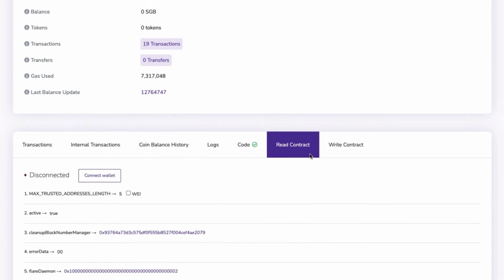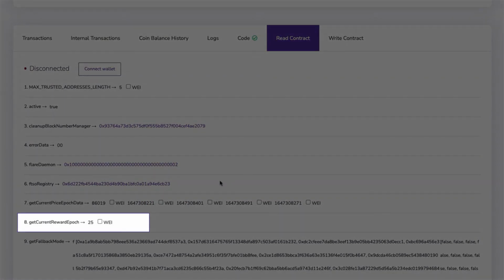Scroll down to the number 8 function called Get Current Reward Epoch. The current reward epoch number will be displayed next to the function.